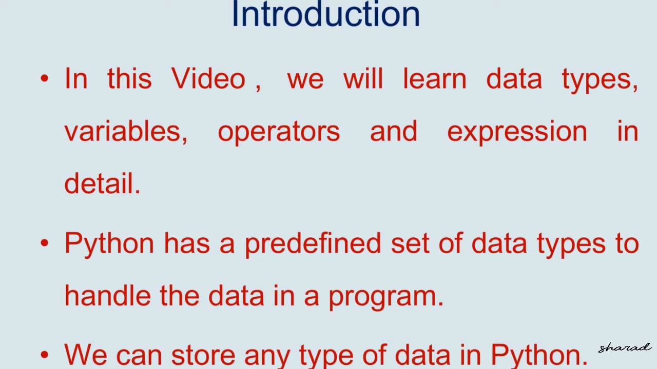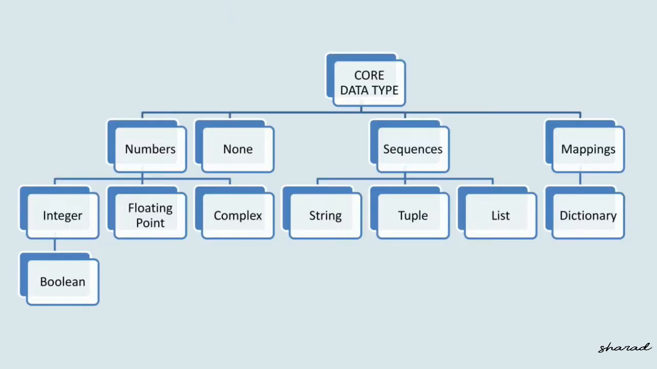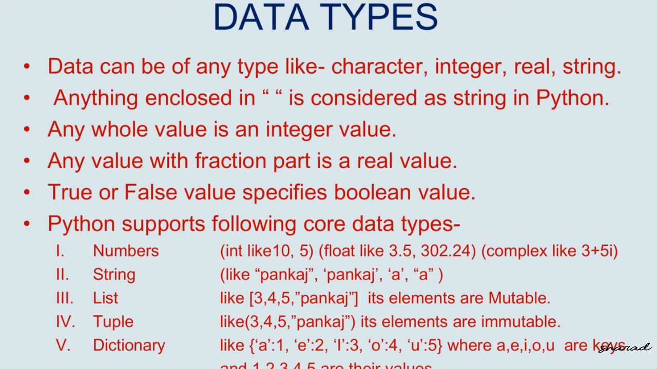Python has a predefined set of data types to handle the data in a program. We can store any type of data in Python. Data can be of any type. It can be a character, integer, real number, complex number, or string. Anything that is enclosed in inverted commas is considered a string in Python. Any value with a fraction part is a real value. True or false specifies a Boolean value. You can see Python supports the following core data types.